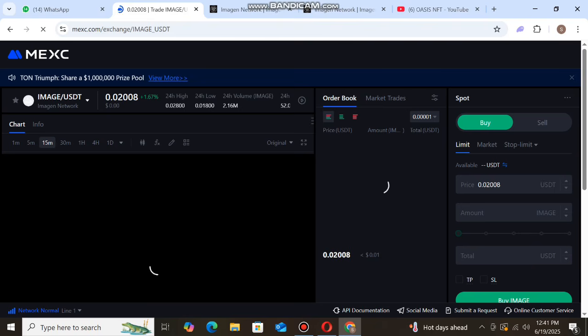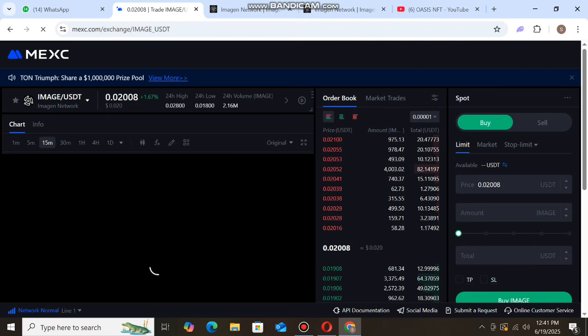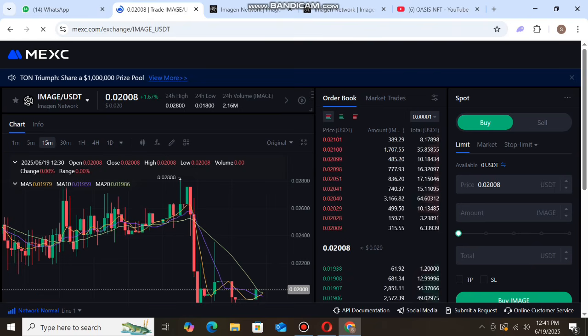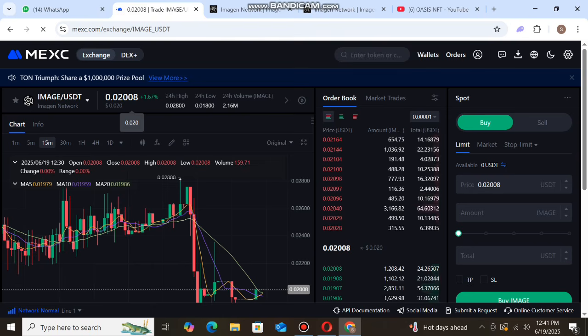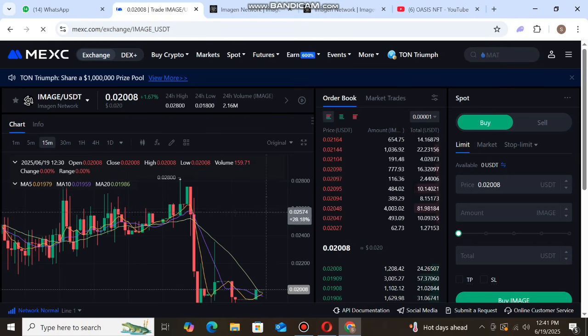You can check the token with USDT pair. You can see the price, 0.02008, and check the trading price chart. You can start trading now and see the price going up and down. You can check the 24-hour volume, the 24-hour low amount 0.01800, and the 24-hour high amount 0.02800. You can start trading now, then you can get profit.